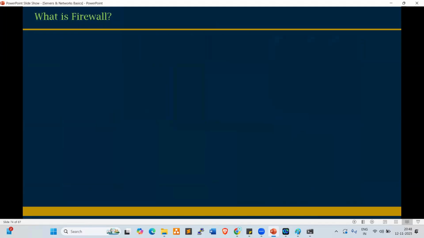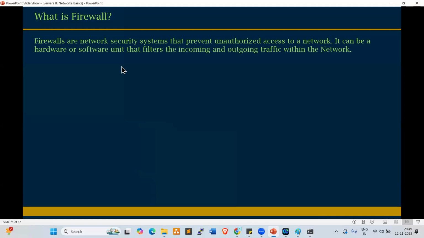Next one, look at this, everyone. What is firewall? Anyone having an idea? What is firewall? Yeah, someone is saying security. Okay. Firewall is a network security device. Firewalls are network security systems that prevent unauthorized access to a network. It can be a hardware or software unit that filters the incoming and outgoing traffic within the network, right?